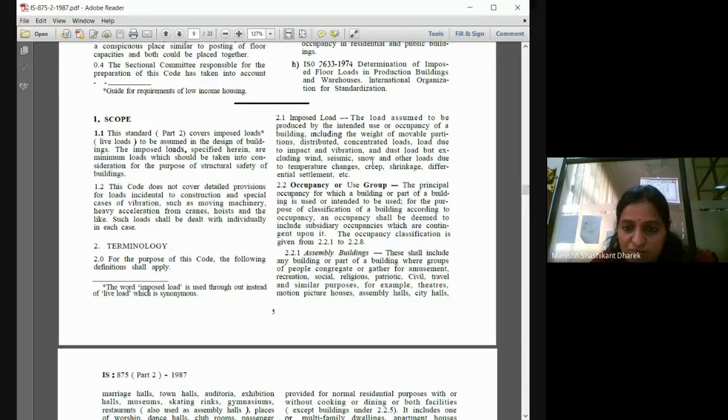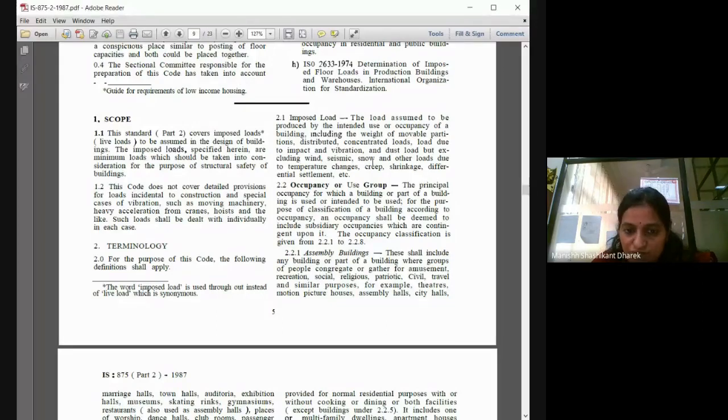But excluding wind. Wind load, the wind pressure, is taken separately. There will be some nominal wind, and the wind carries the dust and deposits it somewhere. That is dust load. The seismic load is definitely taken separately. Snow load also is taken separately. And other loads due to temperature changes like creep, shrinkage, differential settlement, etc.